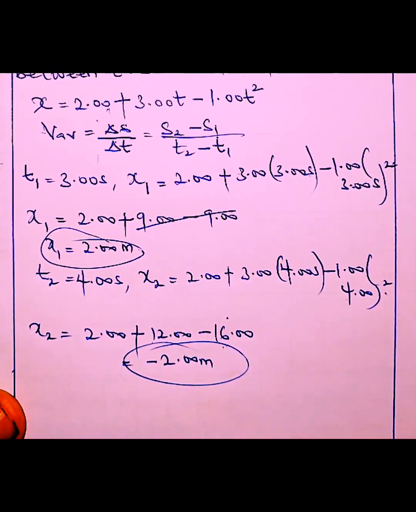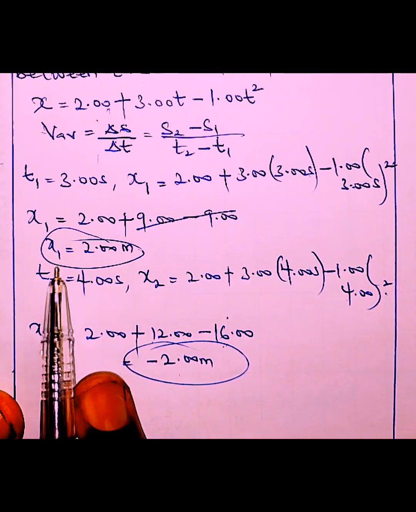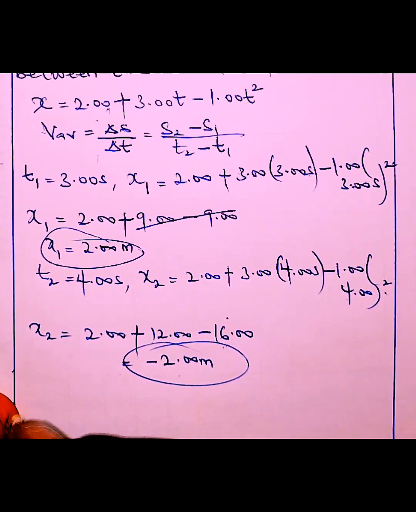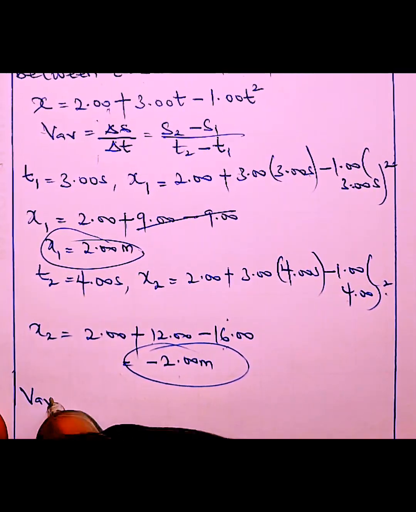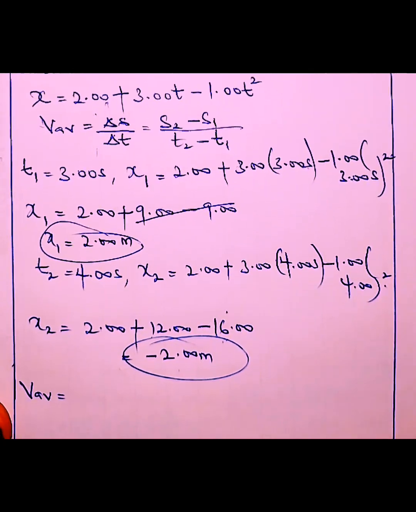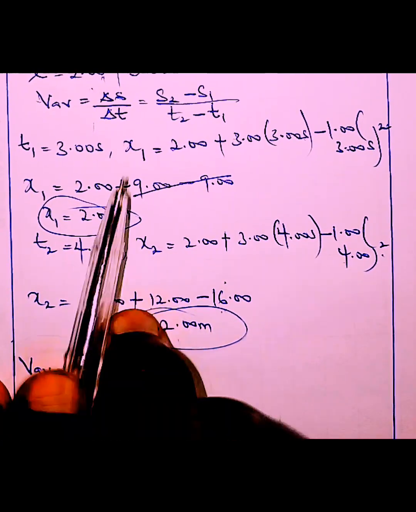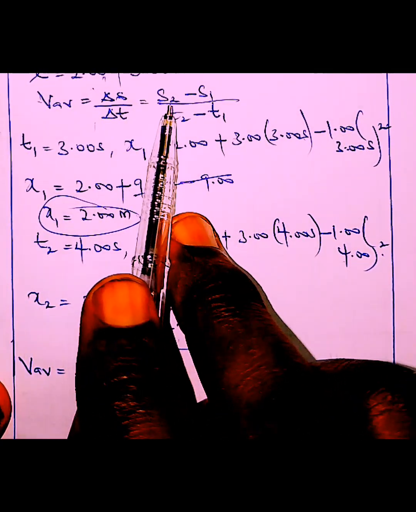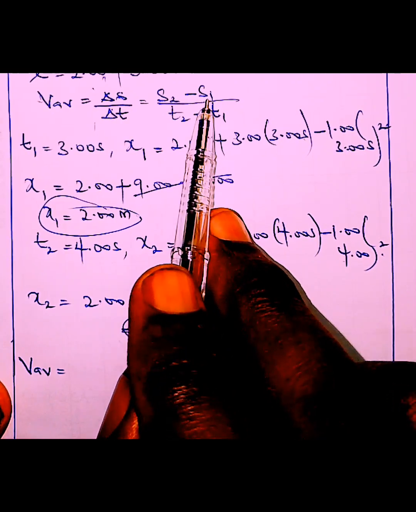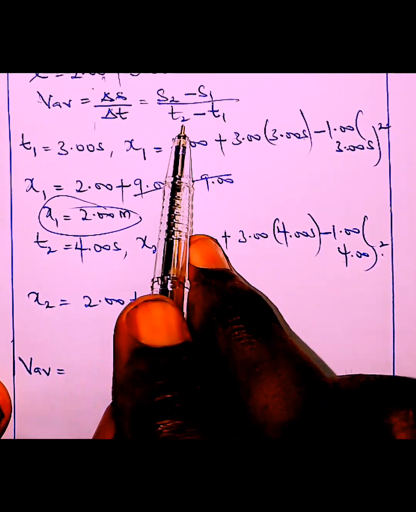So we have our displacement 2 and our displacement 1. What's the average velocity? It's very simple. Look at the formula: displacement 2 minus displacement 1 over time 2 minus time 1.